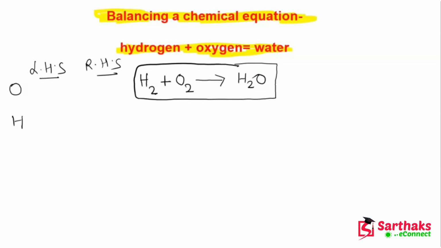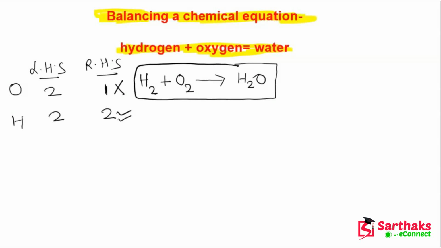How many atoms of oxygen are there on LHS? 2. But how many atoms of oxygen on RHS? That is 1. How many atoms of hydrogen on LHS? 2. How many atoms of hydrogen on RHS? That is 2. So it means hydrogen is balanced, but oxygen is not balanced.